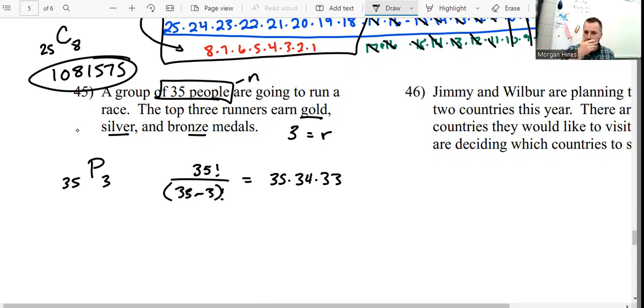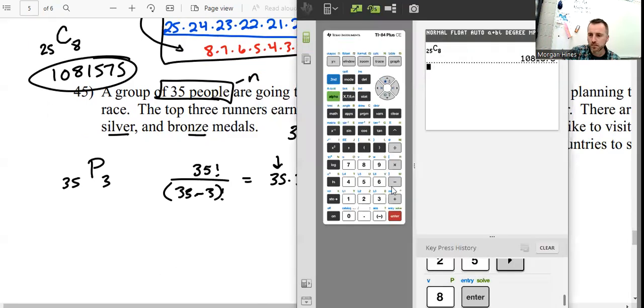And why would it be that? Well, think about it. When they're running the race, you're waiting for that first person across the finish line, and they do. There's 35 possible people who could win that gold medal. But now someone has the gold slot. So how many people are left to possibly win the silver? 34. How many people are left for the bronze? 33. We can type that out.